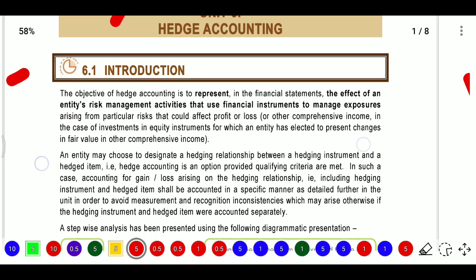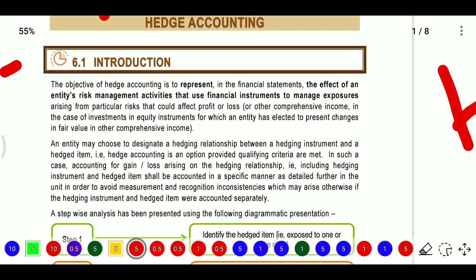The objective of hedge accounting is to represent in the financial statement the effect of an entity's risk management activity that uses financial instruments to manage exposure arising from particular risk that could affect profit or loss. So they will take some decisions. It is also used as a risk management tool. This is hedge accounting. Whatever instrument they are using, whatever exposure they are managing, whatever particular risk arises, they need to disclose in the financials. So whatever affects the P&L, they need to provide here.